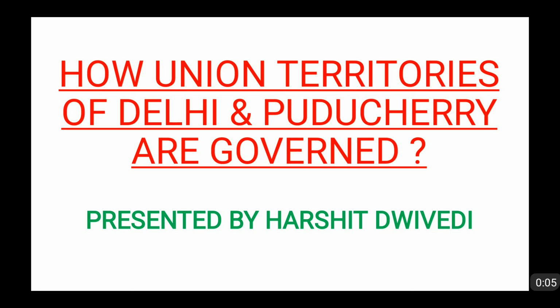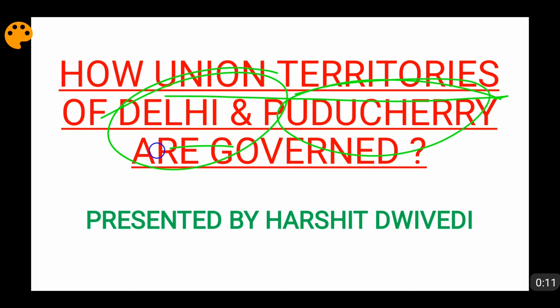So in this video, friends, I will be discussing how the union territories of Delhi and Puducherry are being administered and governed. I already made a video on union territories, in which I covered all the important facts regarding union territories. In this video, I will only cover the specific provisions related to Delhi and Puducherry. The link of the previous video is given in the description box below. Kindly go and watch that video first.